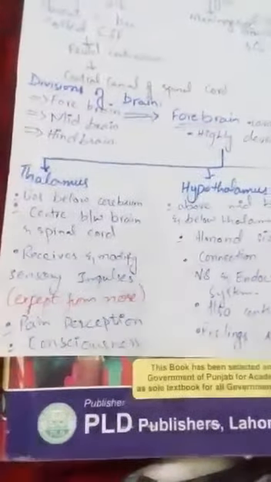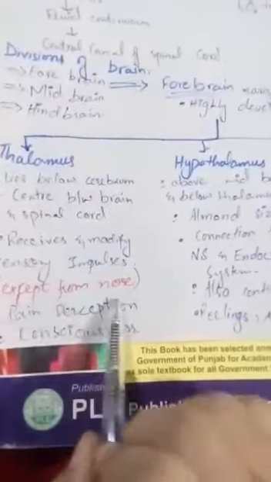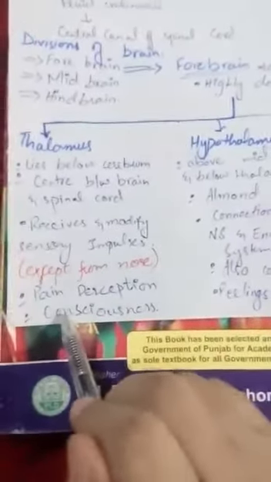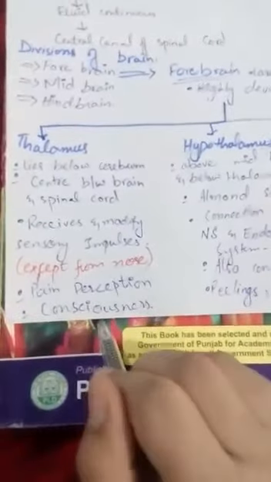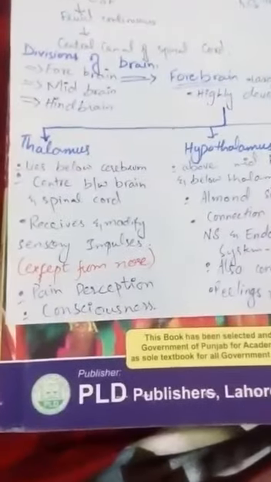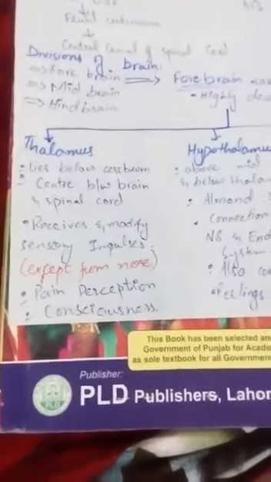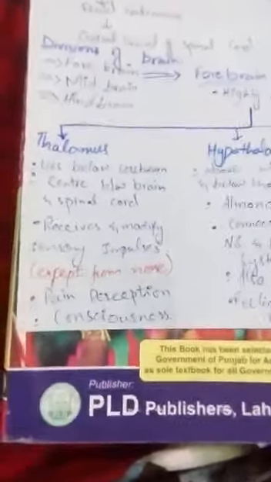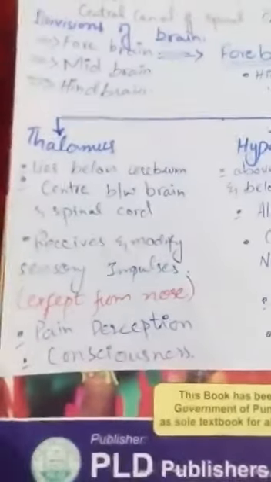It is the modified system which carries sensory impulses, except from the nose. This means the thalamus receives sensory impulses from throughout the body except the nose. The functions of the thalamus: it controls our pain perception and also consciousness. All of you know about consciousness. The sleeping and awakening processes are known as consciousness, which is under the control of the thalamus.